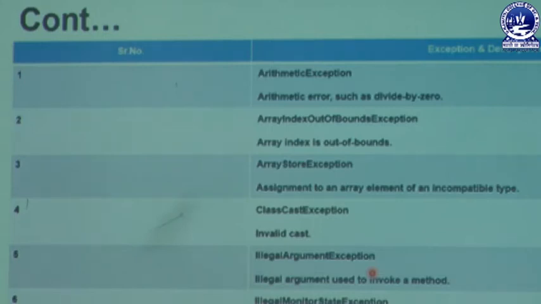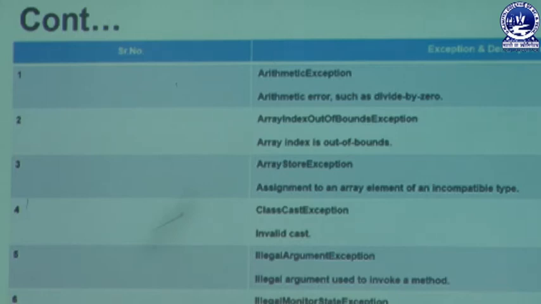That means whenever a user is providing some illegal argument to invoke a method, whenever the user is calling a function and that function is called with a specific type of method, and in that method we are passing some values that do not match the argument types, in that case we are getting this kind of error message related to illegal argument.